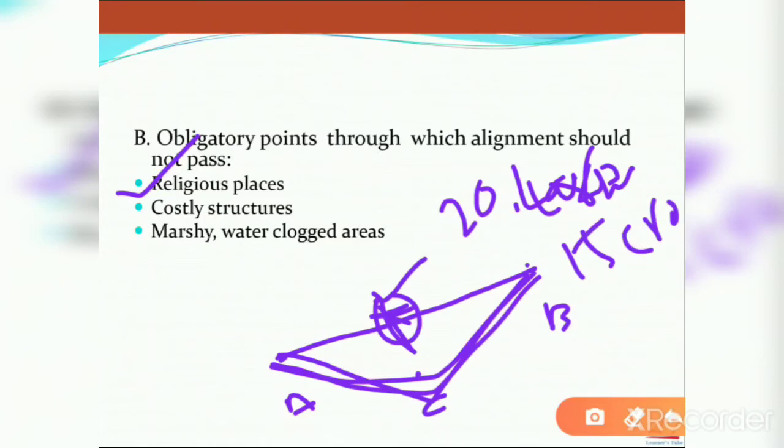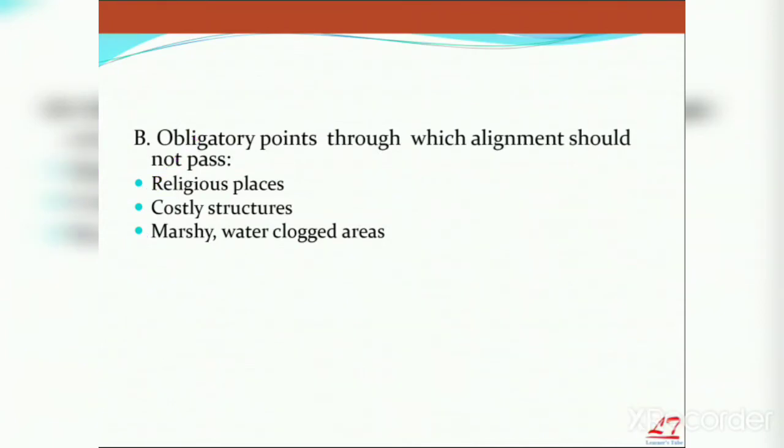Okay, next, marshy and water clogged areas. For example, there are water clogged areas, you cannot remove the water and make an alignment. Whenever a flood or rain occurs, in a water clogged area the water also percolates through the highway, which causes damage to the highway. Again, it increases the maintenance cost, and it also makes it very difficult for the people passing through that highway. So you should avoid these places. Okay, there are some points through which a highway should pass, and some through which it should not pass. These are obligatory points.